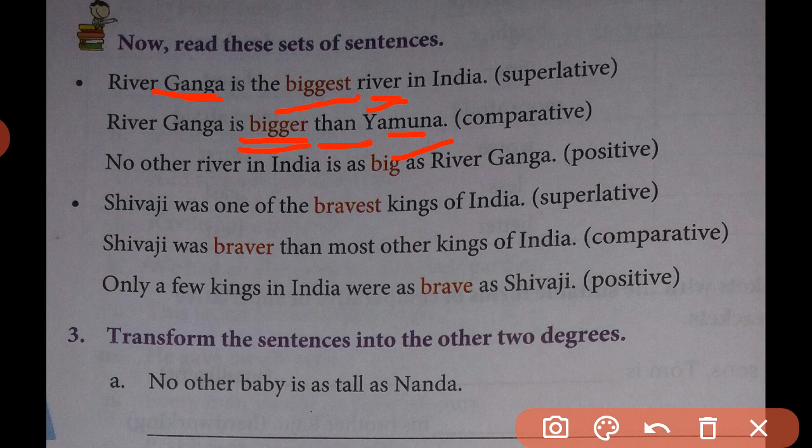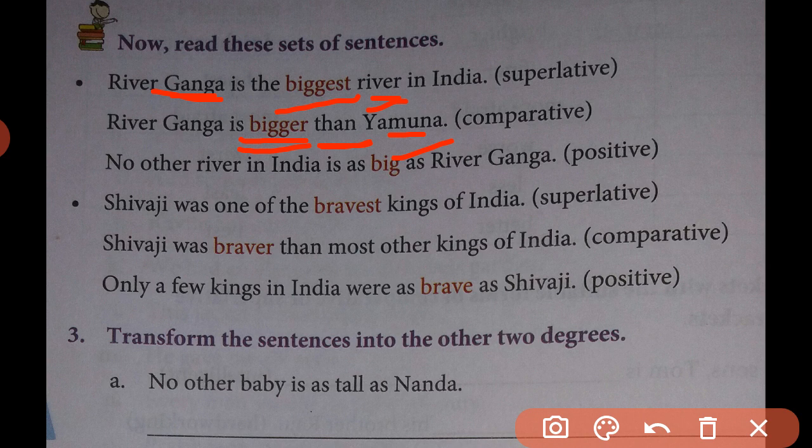So here we say it in another form, the comparative form. In the first form, in the biggest river, we are comparing river Ganga with other rivers in India. Whereas in the second sentence, we are comparing river Ganga and river Yamuna.